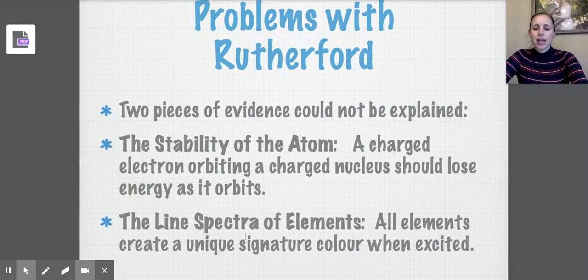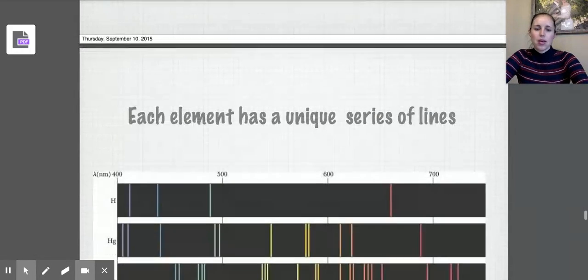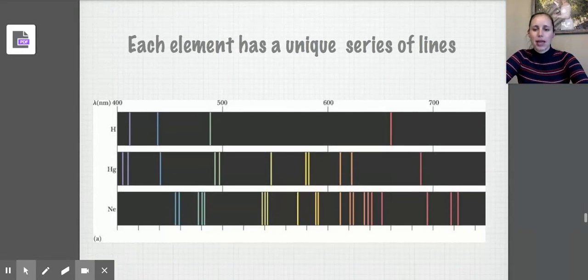The idea here is that all elements have a unique signature color when excited. It's almost like a fingerprint, and the fact that electrons are just existing wherever they want doesn't help to explain why each element looks different when you look at its line spectra. So this is what we mean by a line spectra. When an element releases energy, it has a unique fingerprint of these lines.